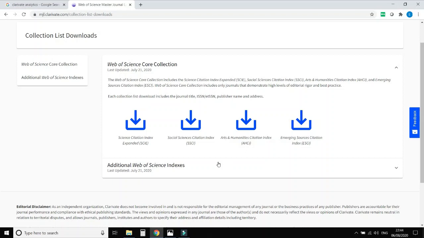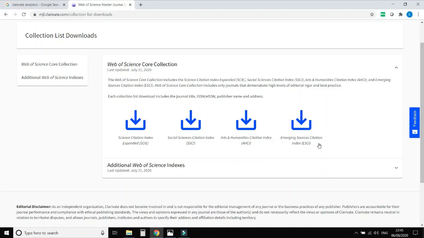The papers published in journals which are indexed with SCI, SSCI and AHCI are included in the Web of Science database, but the papers published in journals which are indexed with Emerging Sources Citation Index are not included in the Web of Science database, because all the journals in Emerging Sources Citation Index are just added journals in Web of Science.